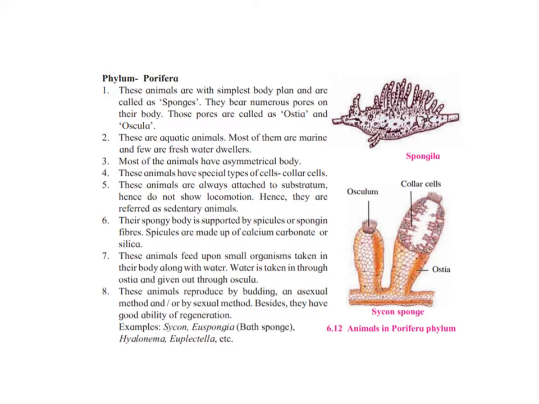Their spongy body is supported by spicules or spongin fibers. Spicules are made up of calcium carbonate or silica. They've got small thorn-like things on their body, and they are made up of calcium carbonate or silica. These animals feed upon small organisms taken in their body along with the water. Water is taken in through the ostia and given out through the oscula.